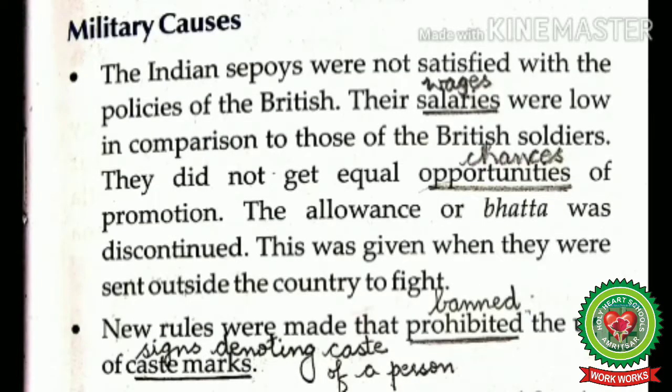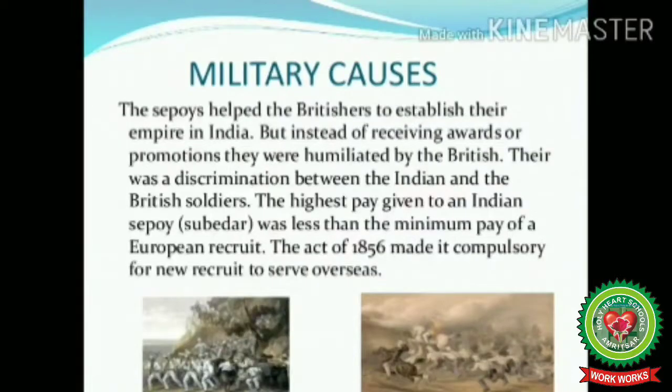Now let us read and discuss about the military causes of the revolt of 1857. The sepoys, means the Indian soldiers who were serving in the British army, helped the Britishers to establish their empire in India. But instead of receiving awards or promotions, they were humiliated by the British. There was a discrimination between the Indian and the British soldiers. The highest pay given to an Indian sepoy was less than the minimum pay of the European recruit. The Act of 1856 made it compulsory for new recruits to serve overseas.